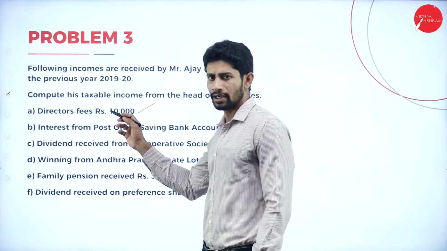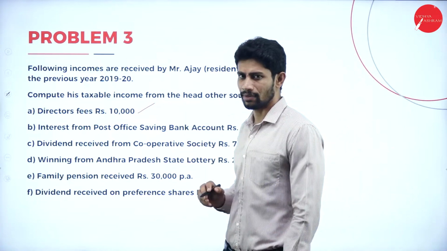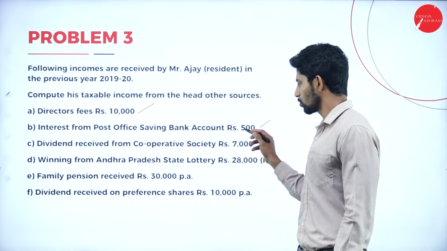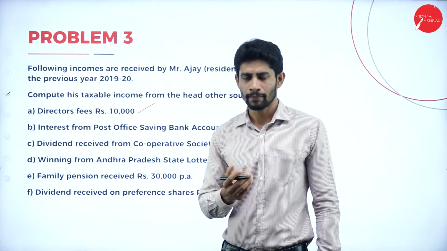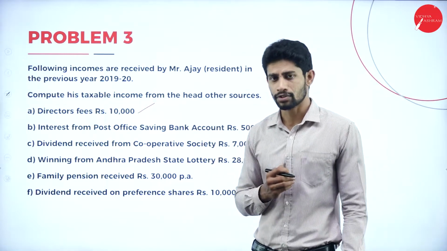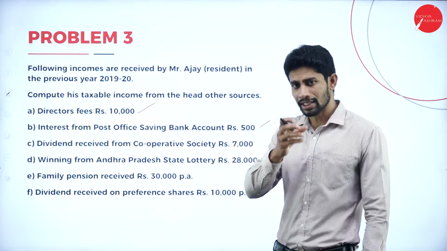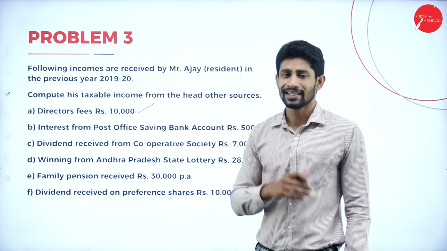Yes, the first point, director fees, it comes under income from other sources and it is taxable. Second point, interest from post office savings bank account, rupees 500. Yes, income from post office savings bank account is taxable under the head of income from other sources. But we have some income limit. If that income limit crosses, then it is taxable.